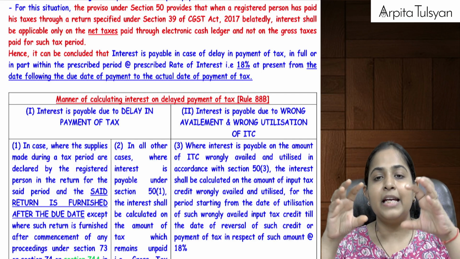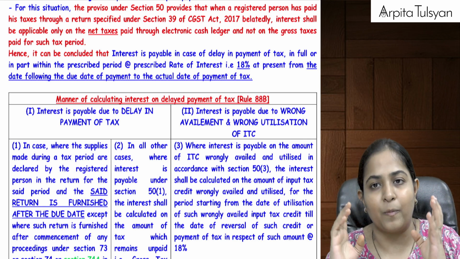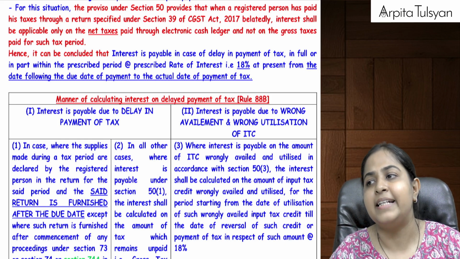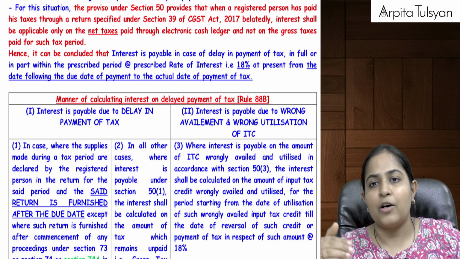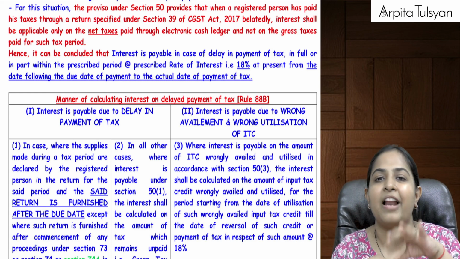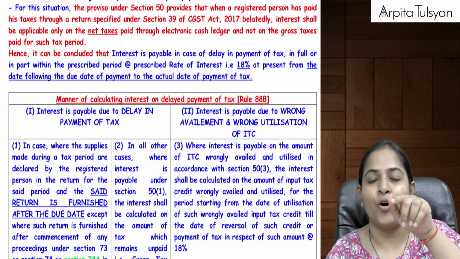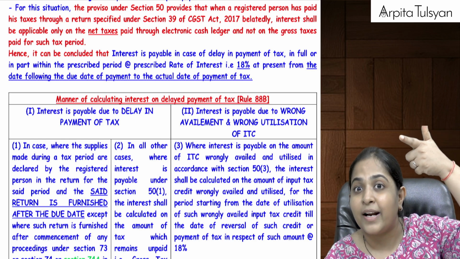Now, let's say your output tax payable is, for example, 1 lakh rupees, and you have got some input tax credit of 60,000 rupees. So can we say the 60,000 we will use against the output tax liability, and through cash ledger we will have to pay the balance 40,000. So interest will be attracted only on this balance 40,000. Why is it not attracted on the gross 1 lakh rupees?